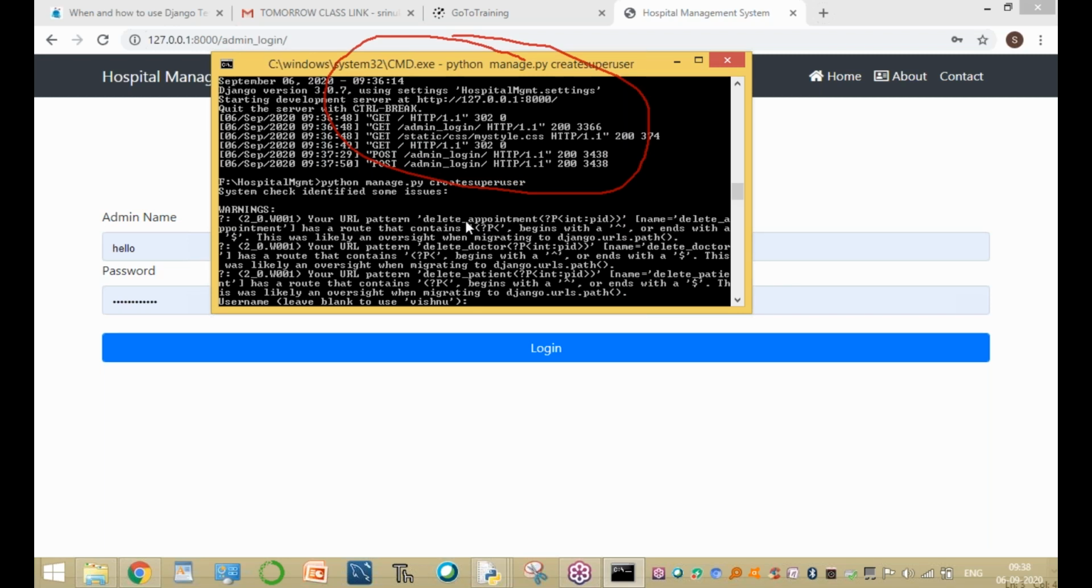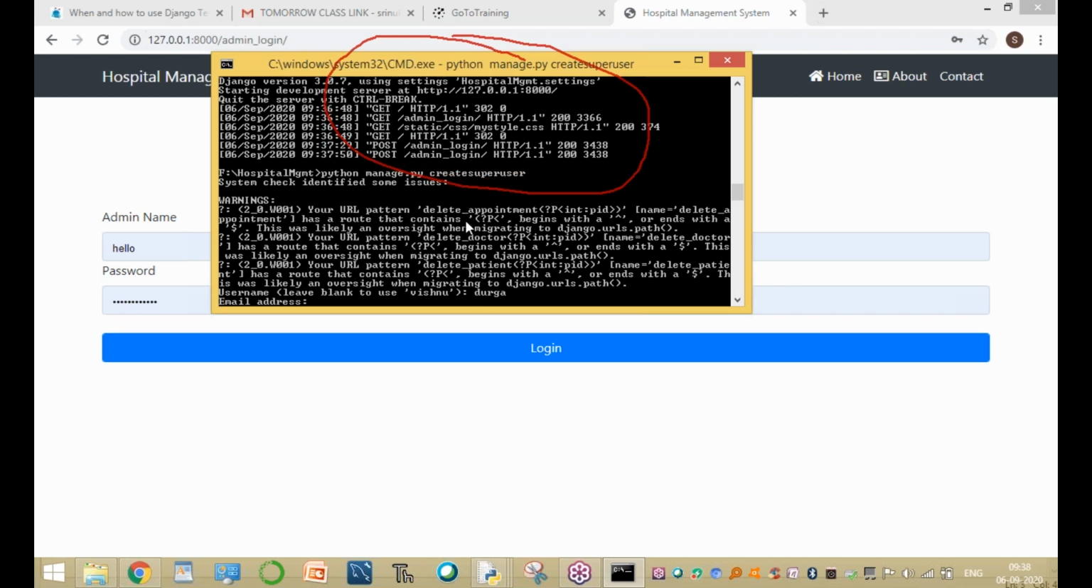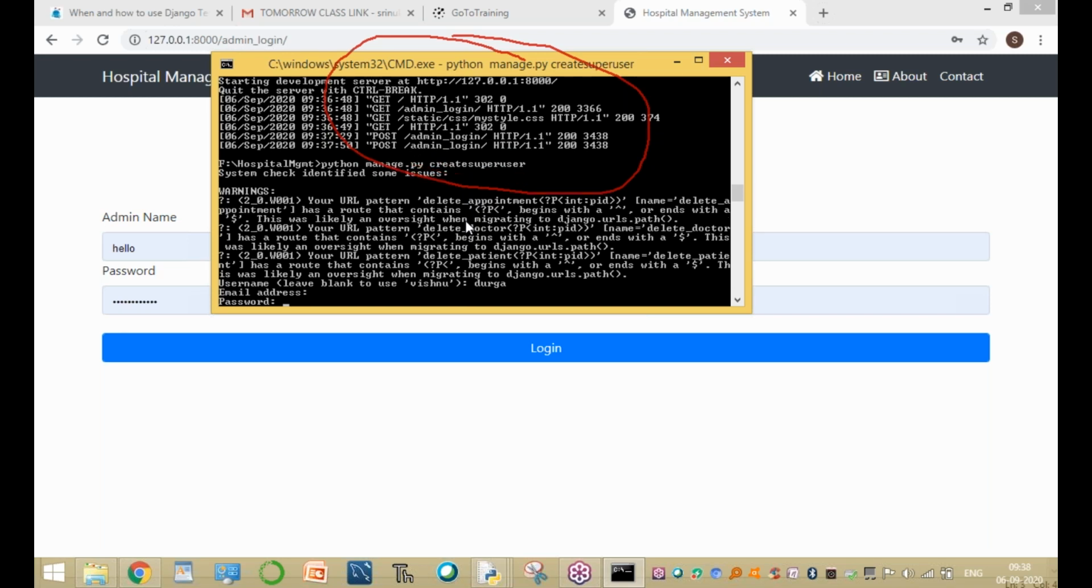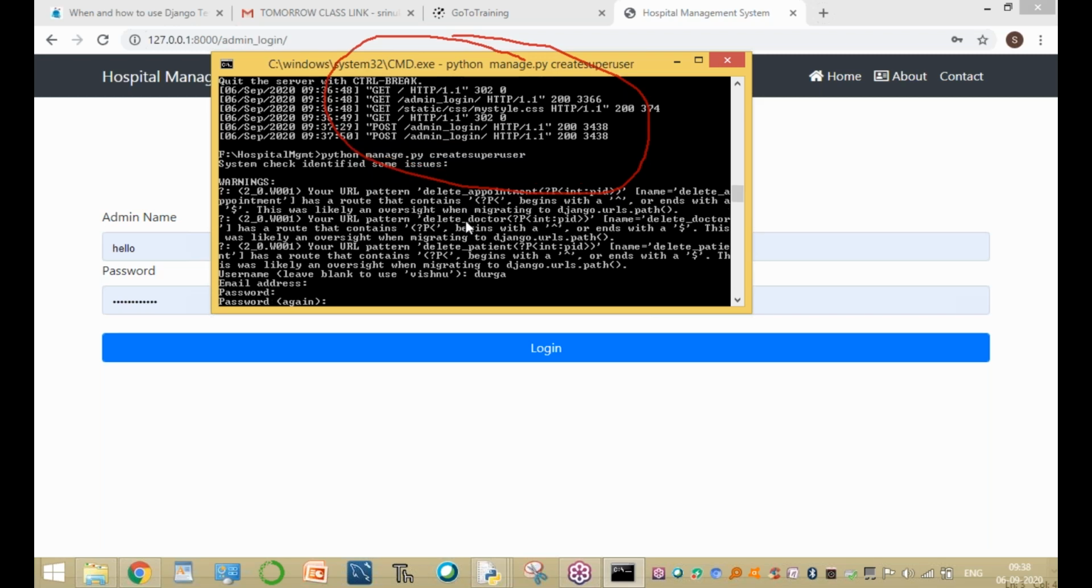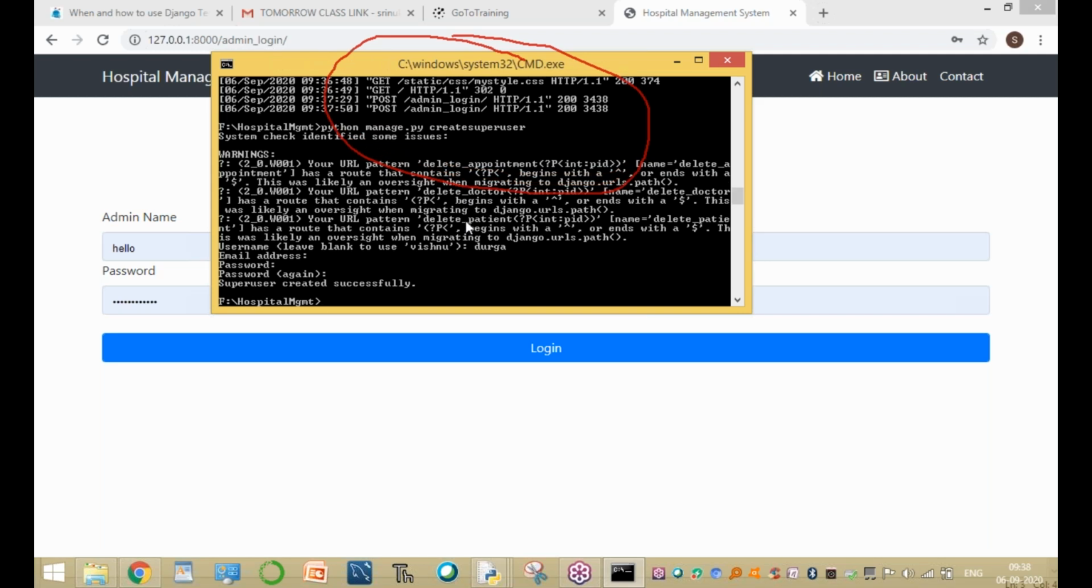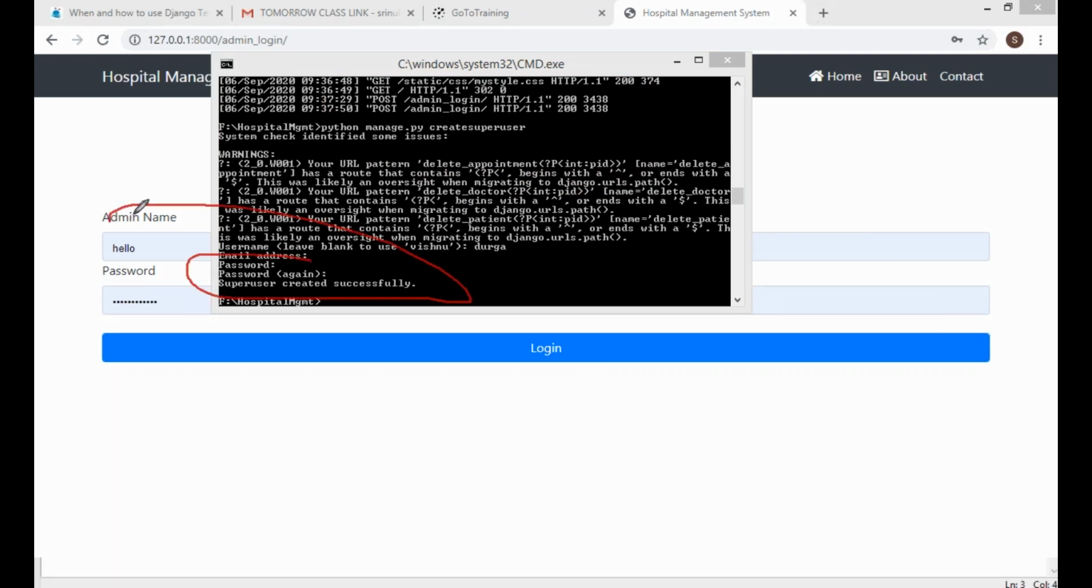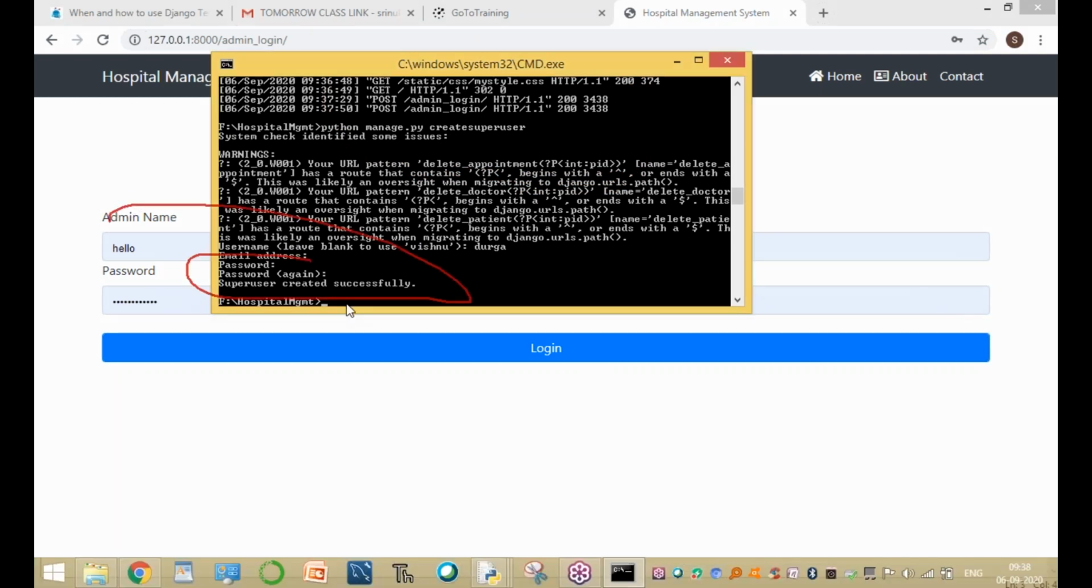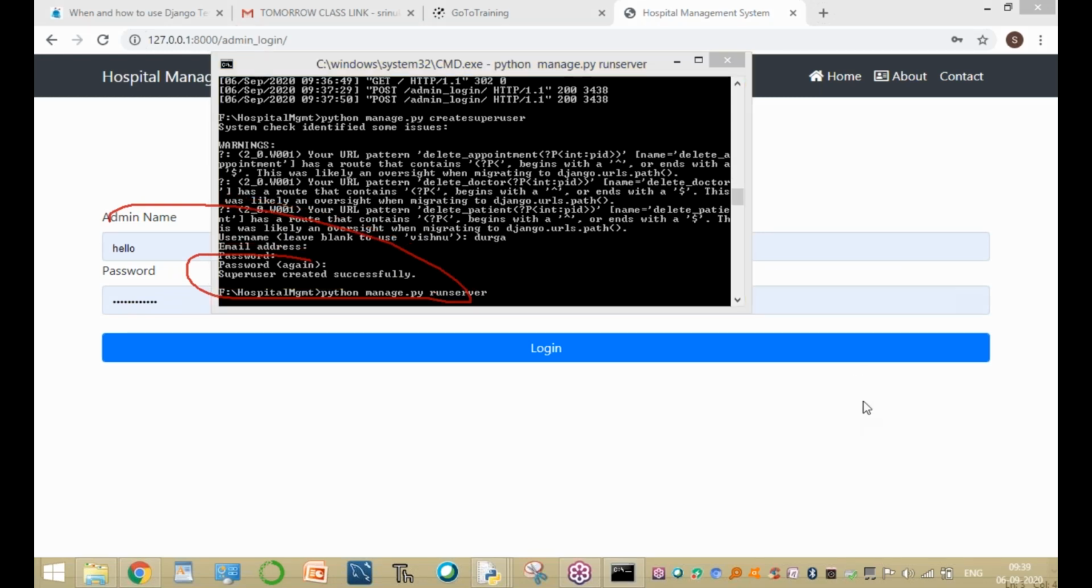Now this is our superuser. For example, the username is Durga. The email address is not required, it is optional. Enter a password, and confirm the password. The superuser is created successfully. After creating the superuser, run the server, which is indirectly running the program.